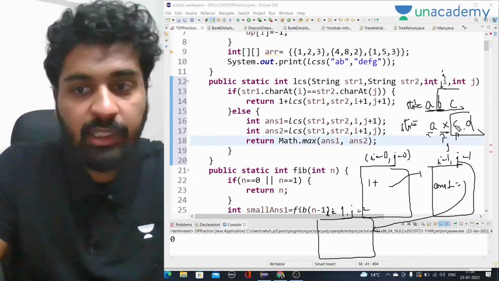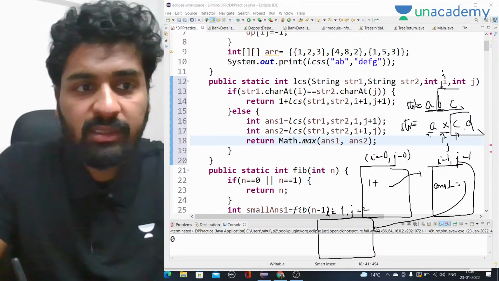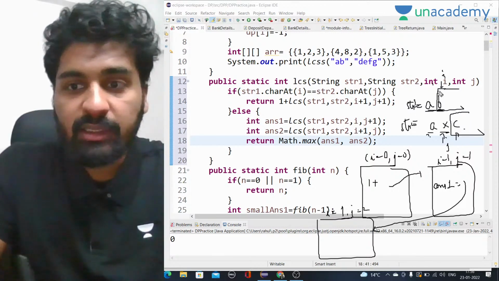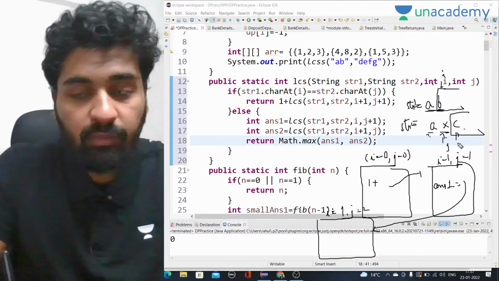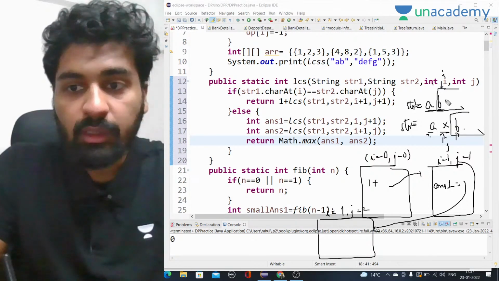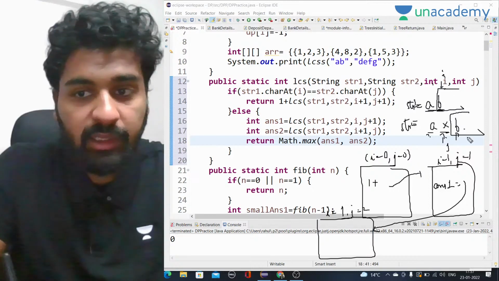I is equal to 1 and J is equal to 2. Okay, so let's say this is the only string we have. It will be very big then. Let's say this is AB and this is AXC, right? Or what we can do is take B as well, AXB. Okay, so this will be much more. We are trying to find this part of the string in this part of the string.